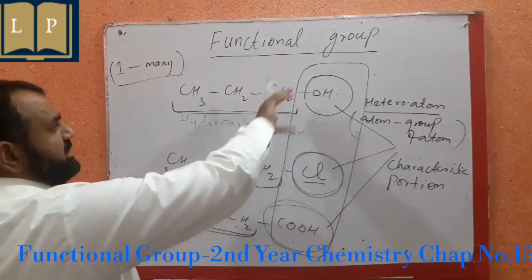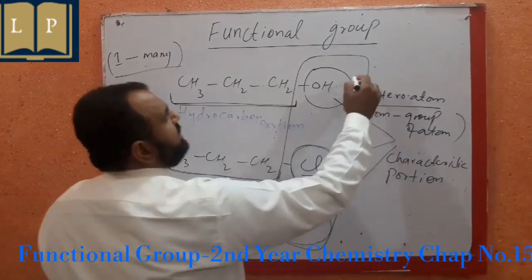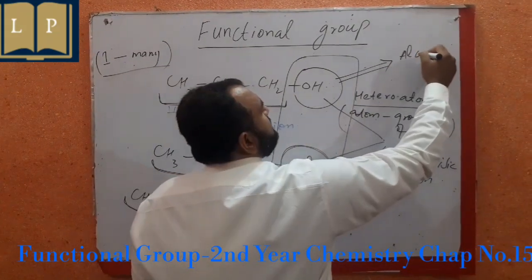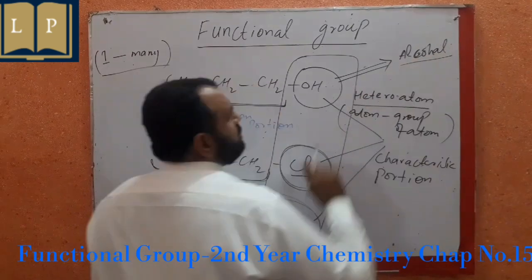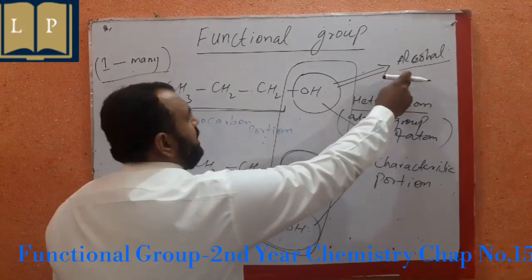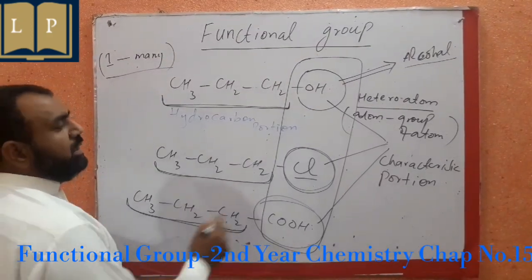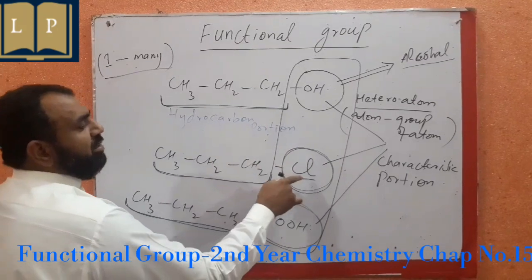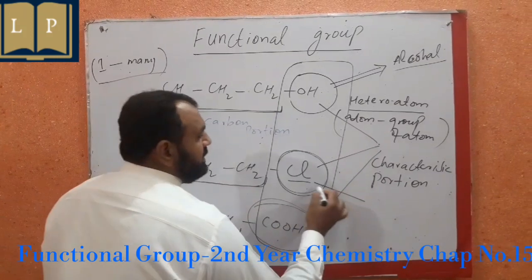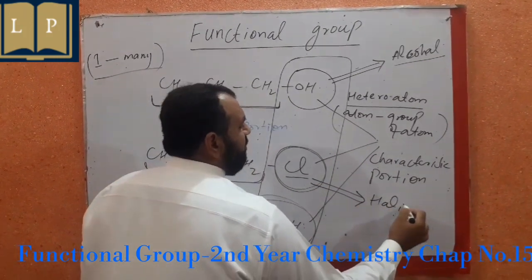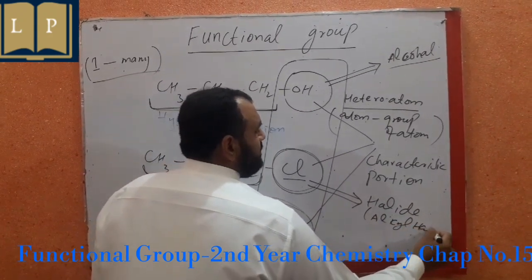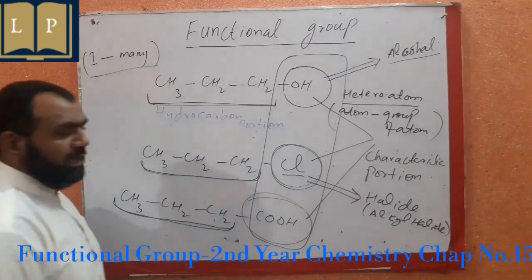Now, look at these structures. The first structure we have written has an OH functional group, and that belongs to the alcohol class. This OH is a hydroxyl group, and this is characteristic of the alcohol class. In the second example, we have Cl, a chloride radical attached to the hydrocarbon portion, that is a specific functional group for the halide class, and we name it alkyl halide.